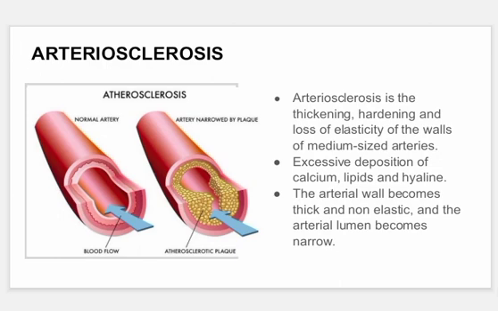Arteriosclerosis. Arteriosclerosis is the thickening, hardening, and loss of elasticity of the walls of medium-sized arteries because of excessive deposition of calcium, lipids, and hyaline. The arterial wall becomes thick and non-elastic, and the arterial lumen becomes narrow. So the blood flow through the affected artery becomes very slow or even blocked.